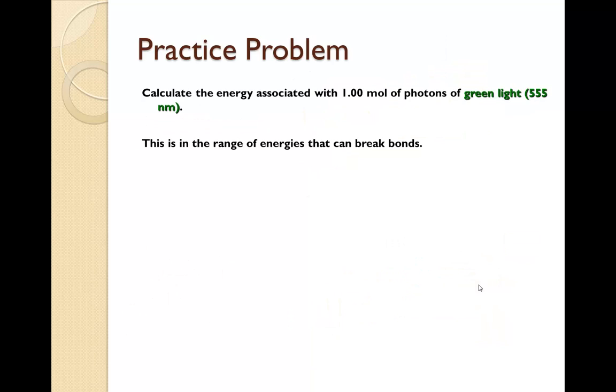So let's take a minute to solve another energy question. Calculate the energy associated with 1 mole of photons of green light, which is 555 nanometers. So we need the energy equation. Energy is equal to Planck's constant times the speed of light over the wavelength.